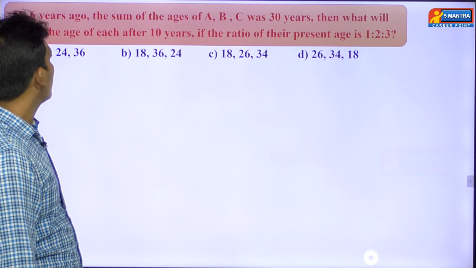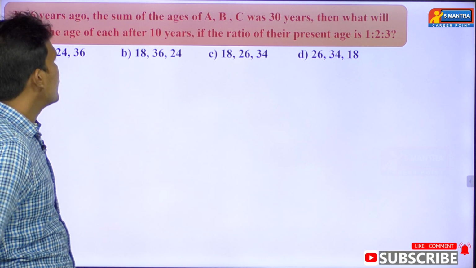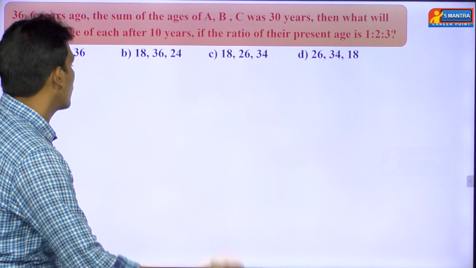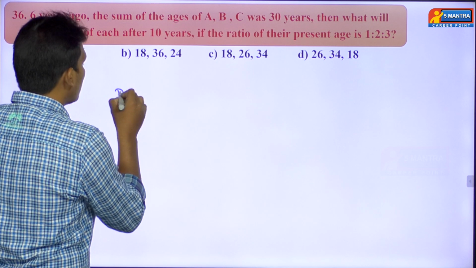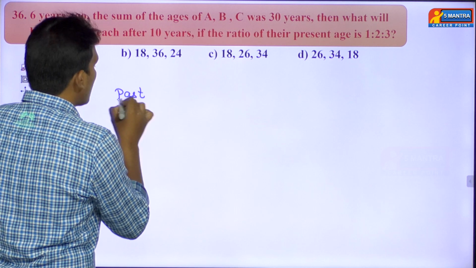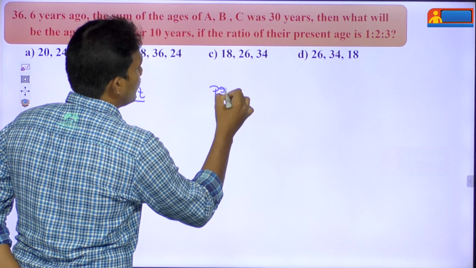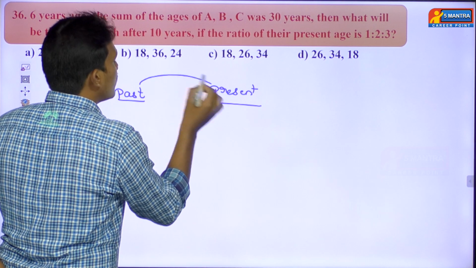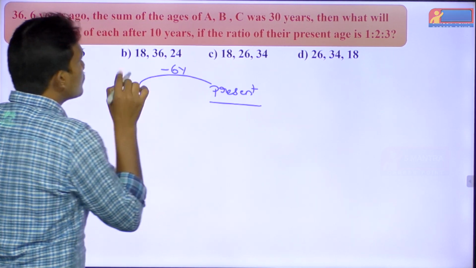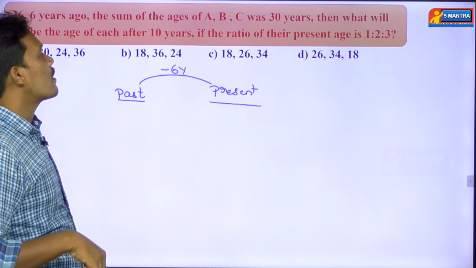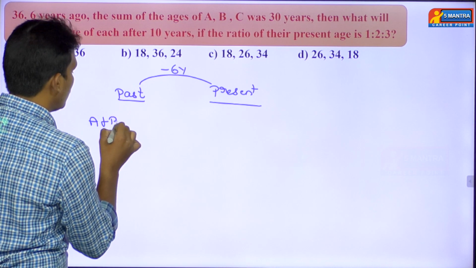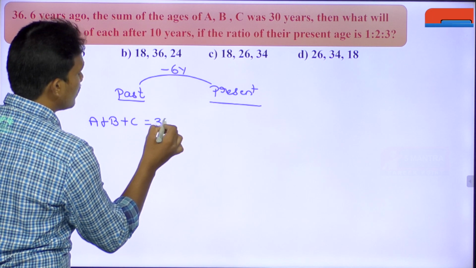We'll go with question number 36. First read the question. What's the question he has given? 6 years ago. Here past is there and present will be there, and there is a gap of 6 years. 6 years ago, the sum of the ages of A, B, C was 30 years. So A plus B plus C equals 30 years.